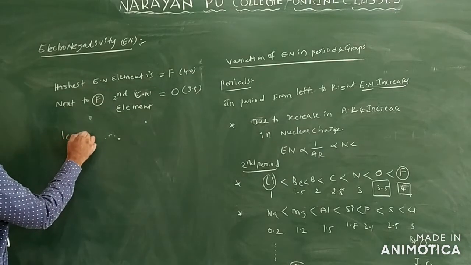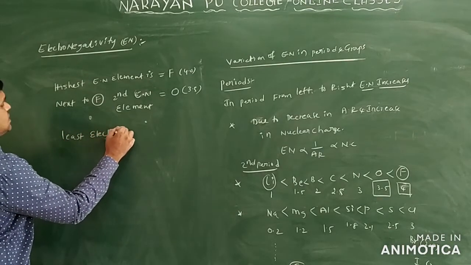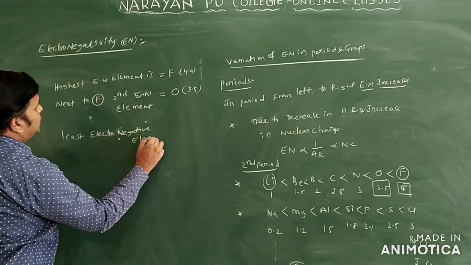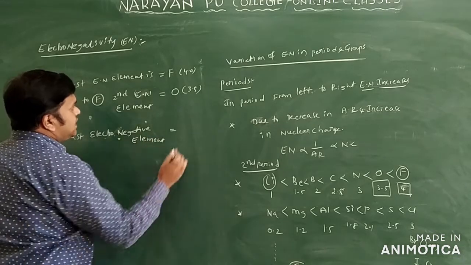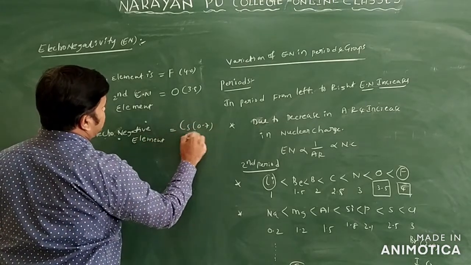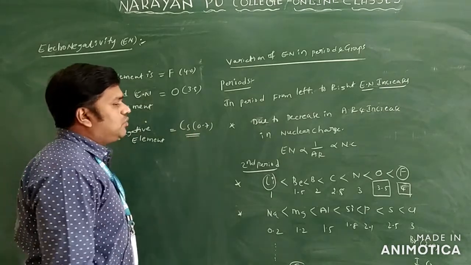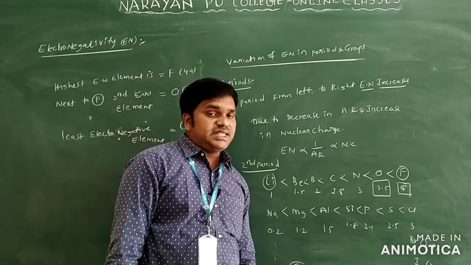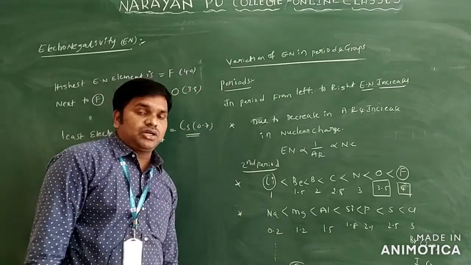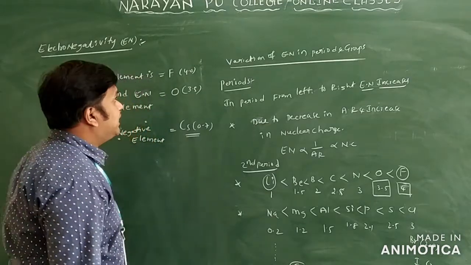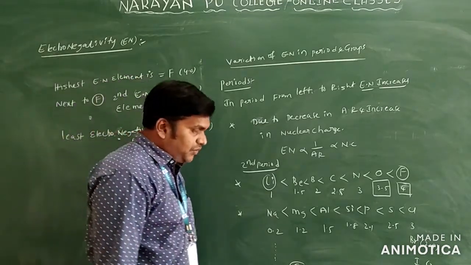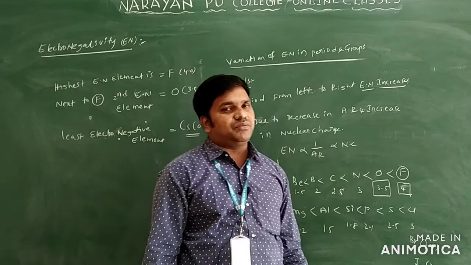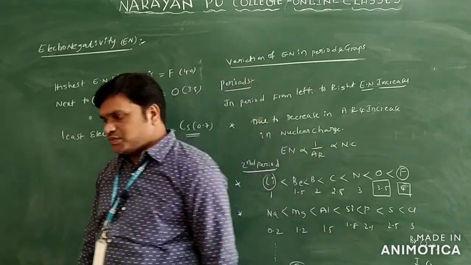Least electronegative element in the periodic table is cesium, and its value is 0.7. So these are the points you can note: highest electronegative element is fluorine, least electronegative is cesium, and after fluorine the second most electronegative element is oxygen. This is the variation of electronegativity in periods and groups. Generally, electronegativity can be measured using different scales, which we'll discuss as the next concept.